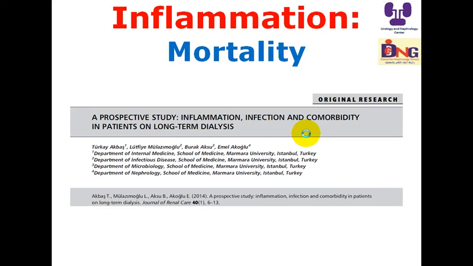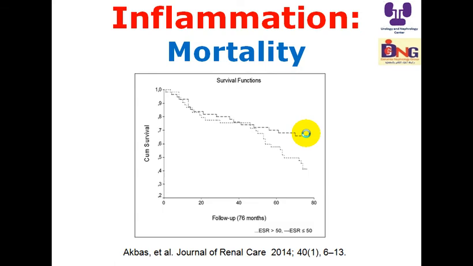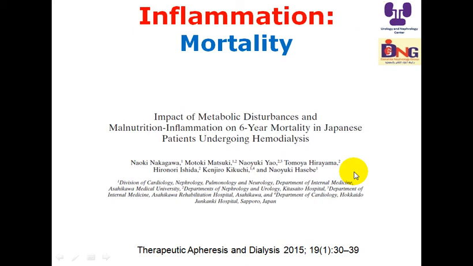Another study from Turkey addresses inflammation, infections, and comorbidity in patients on long-term dialysis. Here they used an erythrocyte sedimentation rate above 50 as a marker of inflammation, although we don't like ESR because there are a lot of markers to be used and more important than the use of ESR. But look here, if ESR is above 50, survival is reduced significantly.